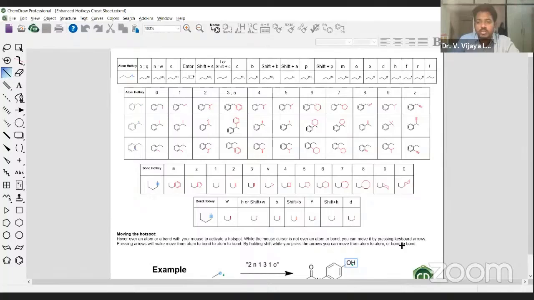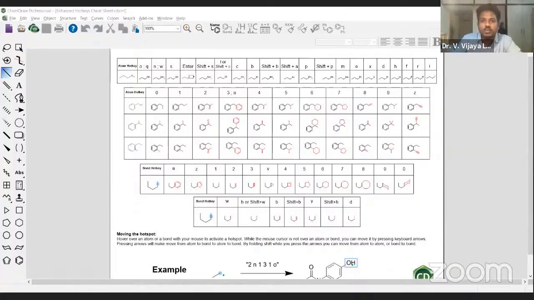Let me quickly go through the doubts raised in the chat box, so that I can end this program now. Configuration option, either R and S. Yes, sir. It does not have a configuration option, either R, S, or R and S. Actually, this is very simple. If you flip the molecule, say you take a molecule with an S configuration and exactly flip it, then automatically you'll get the R configuration. So you can generate S and R very easily. That is not a problem.